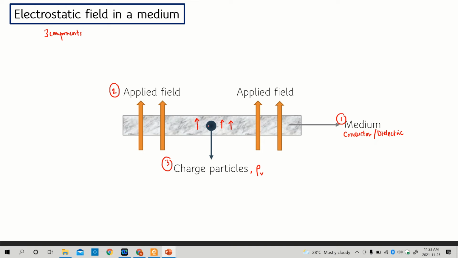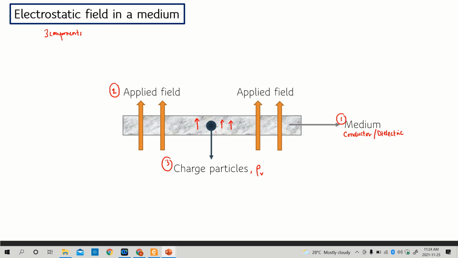However, if this charge is not moving, if it is static and not moving at all, we can define that the medium is a dielectric medium. So in equations, if they don't mention specifically what the medium of this structure is, you can assume the medium by looking at the movement of the charged particles.